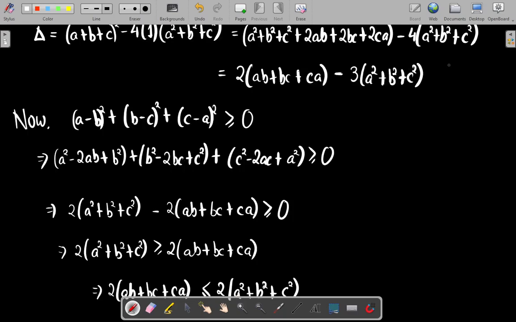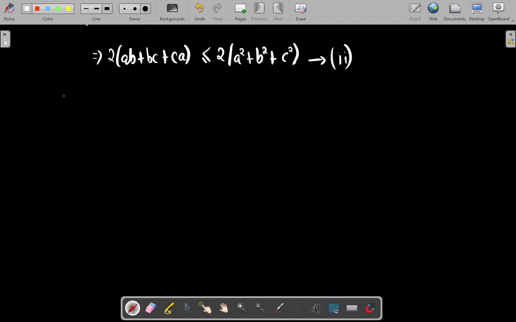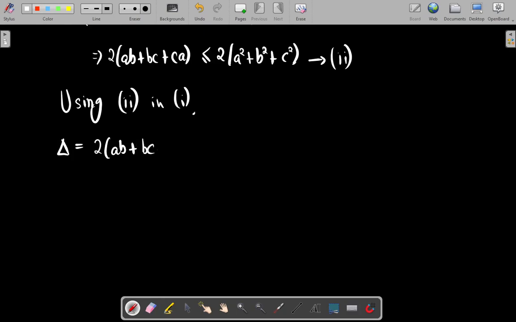If I write the discriminant of this quadratic equation as 1, and the relation that I derived here as 2, and I substitute using 2 in equation 1, the discriminant was 2 times (ab plus bc plus ca) minus 3 times (a square plus b square plus c square).